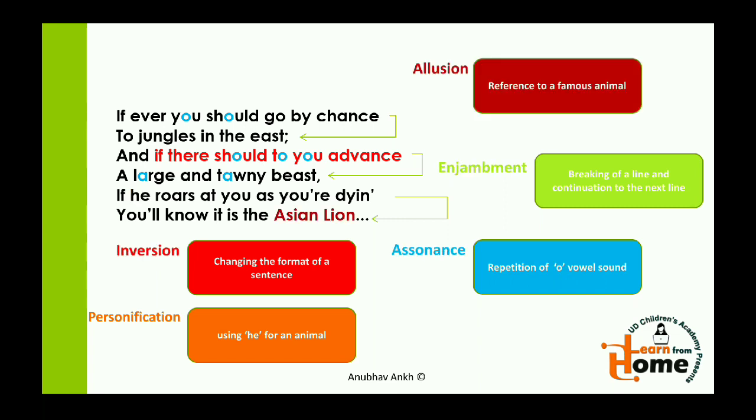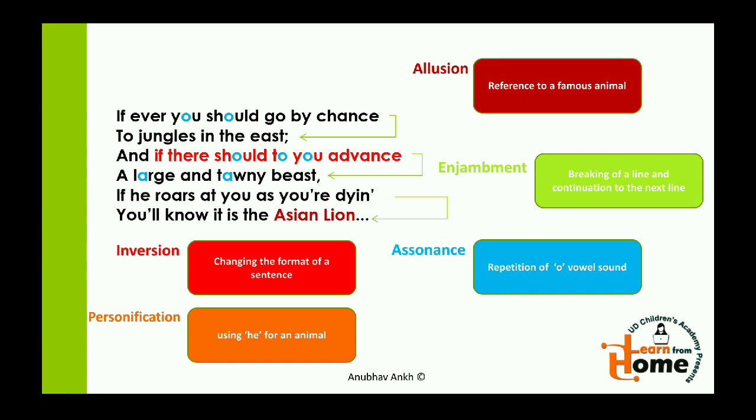The next poetic device used here is allusion. Allusion is the poetic device when we are referring to some famous animal or book or thing or person. In this we are referring to a famous animal, the Asian lion. So these are the poetic devices used in the first verse.